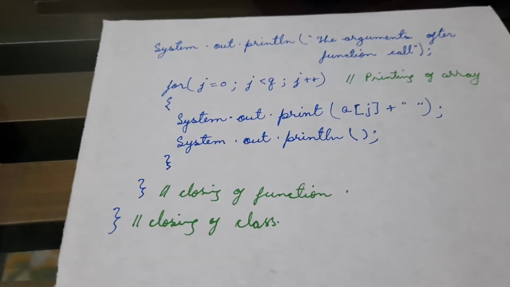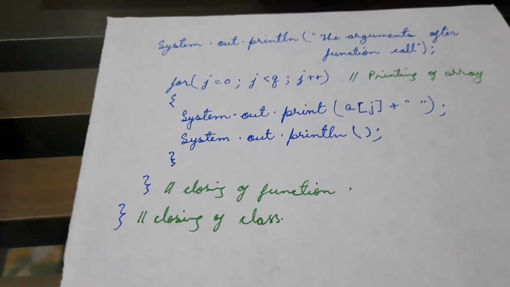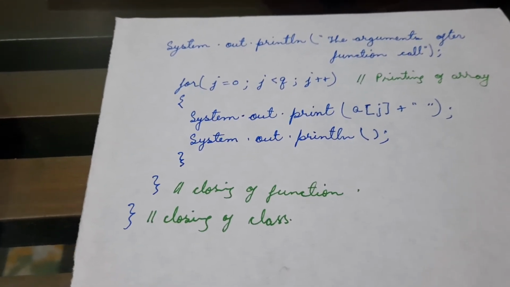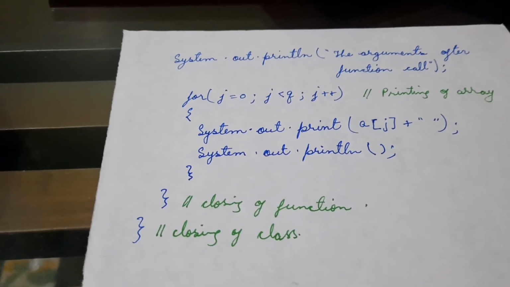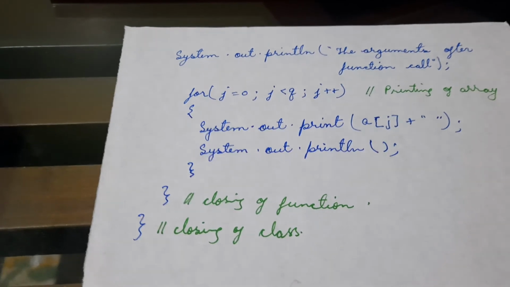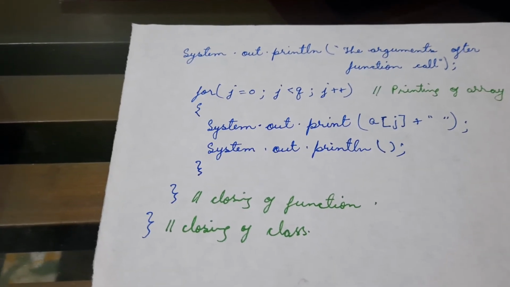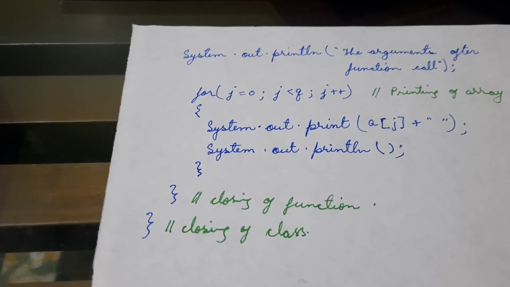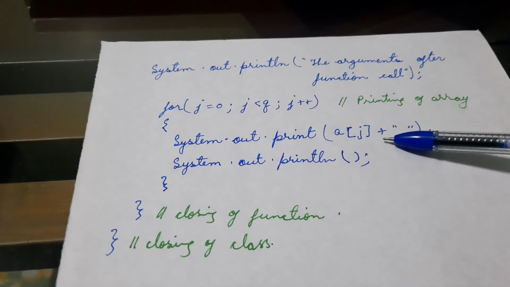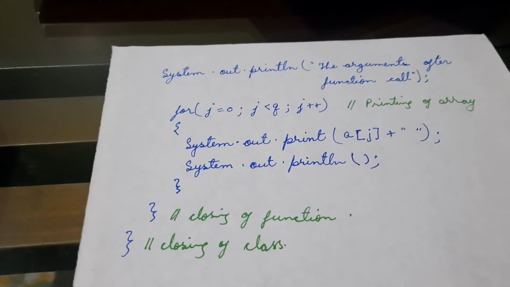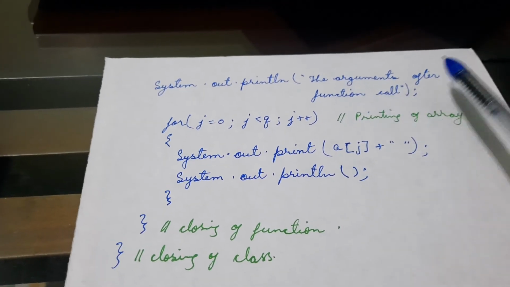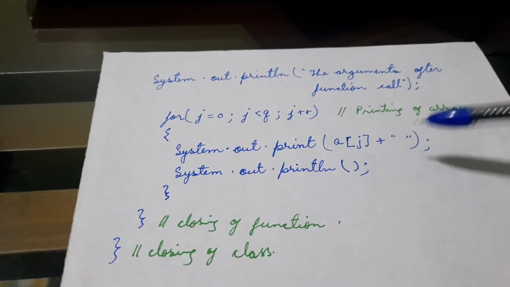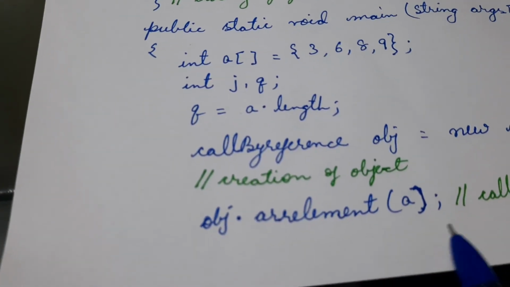Now after the function call, we see that the array is printing its changed values. It is no more 3, 6, 8, 9, but it is printing 5, 8, 10 and 11. Here we see the printing is done after the function call.